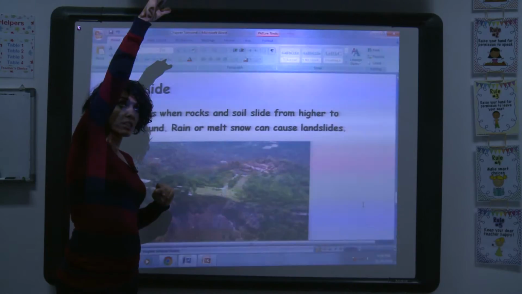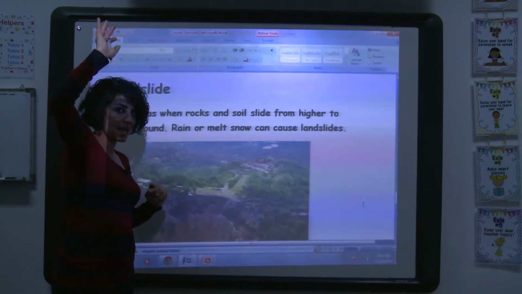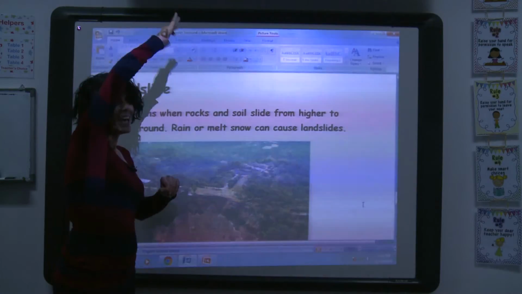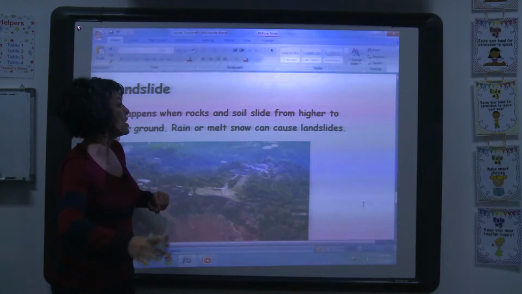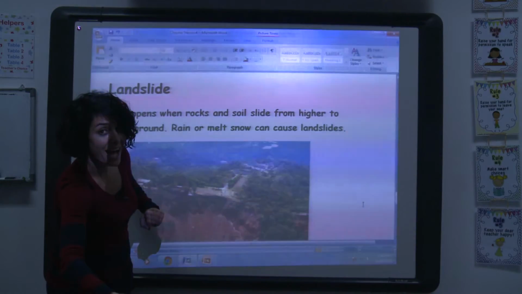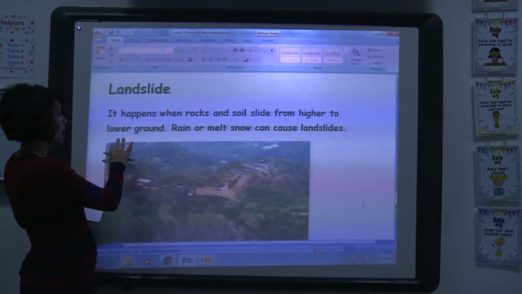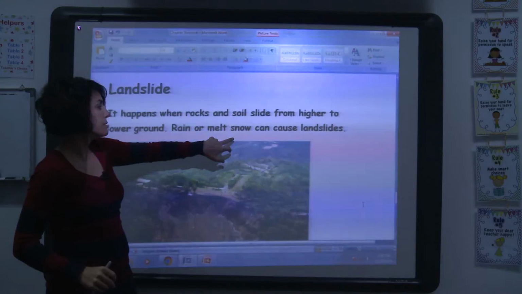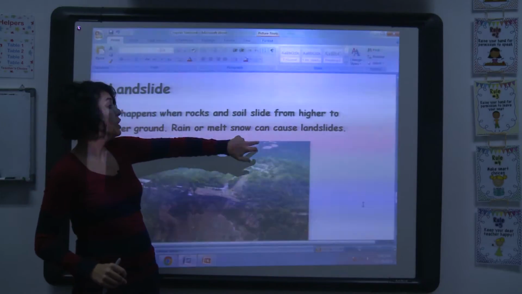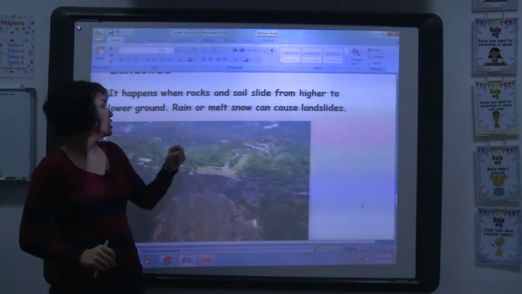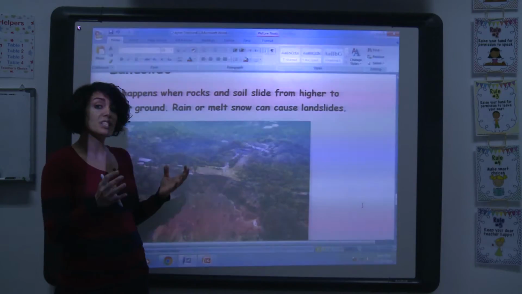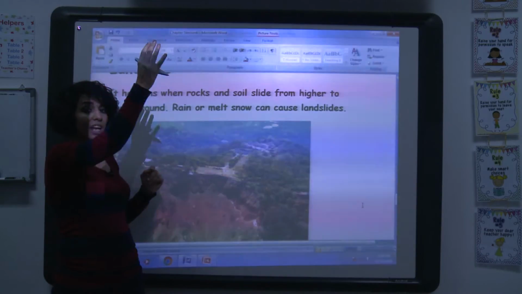The rocks on the top of a mountain, for example, or the soil, they slide from higher to lower. Rain or snow can cause a landslide. When the rain falls or the snow melts, they can cause a landslide.